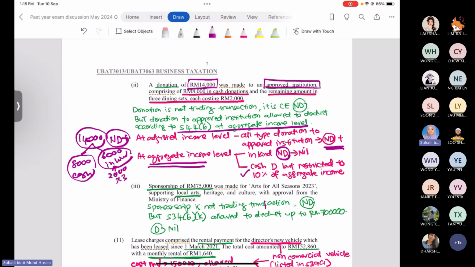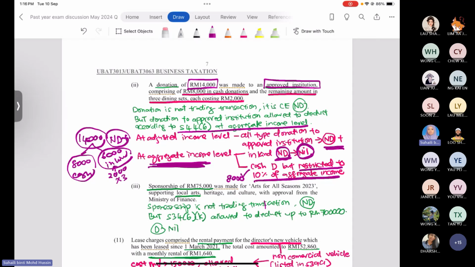So, at the aggregate income level, since it's not allowed for deduction, you have to record it as nil to represent that it is not allowed for deduction. Okay, at aggregate income level, this in-kind donation is not allowed for deduction, so we have to record it as nil. Meanwhile, cash donation, yes, allowed for deduction, but you have to check whether the amount that the company made in cash donation, 8,000 ringgit, exceeds 10% of the aggregate income or not.